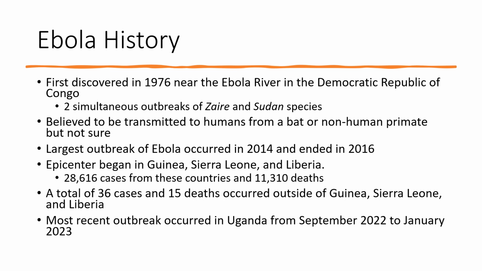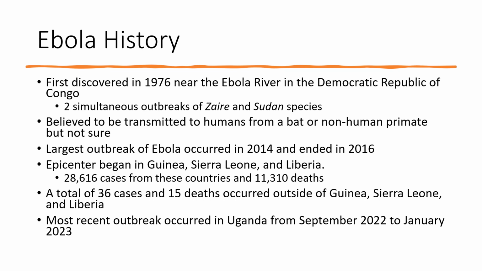The largest outbreak of Ebola occurred recently in 2014 and ended in 2016. This was a species of the Zaire strain of Ebola. The epicenter of this outbreak began in Guinea, Sierra Leone, and Liberia. There were 28,616 cases from these countries and 11,313 deaths.